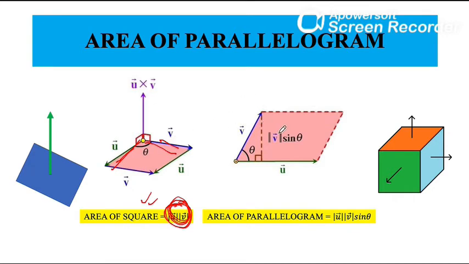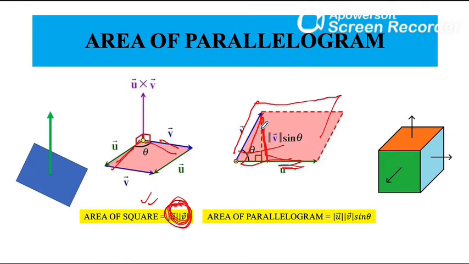is the product of two sides. But supposing you have two vectors which are not at 90 degrees to each other. Then we know that we have to draw a parallelogram, and it has an area equal to a rectangle with the same base.